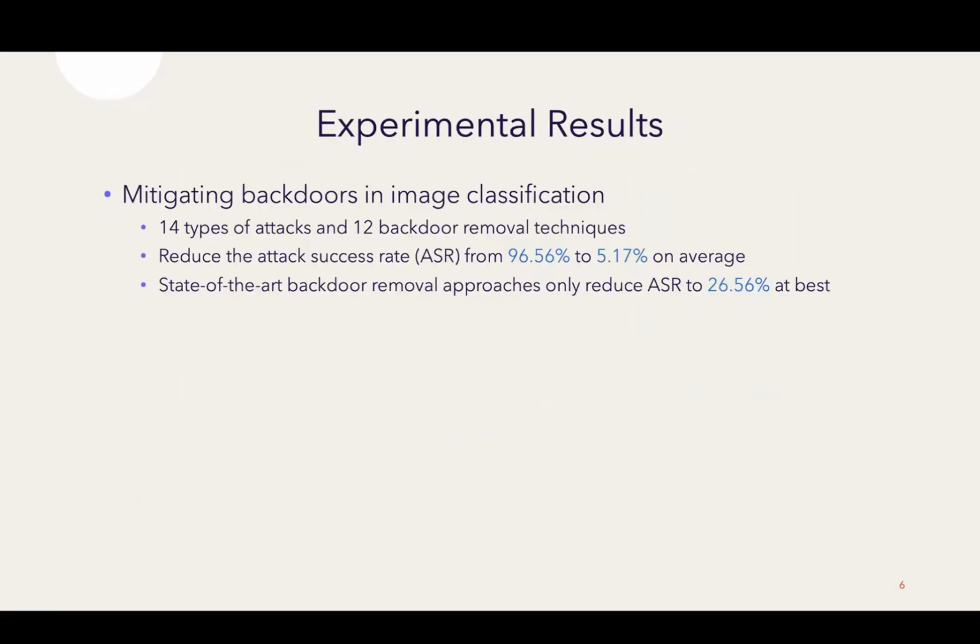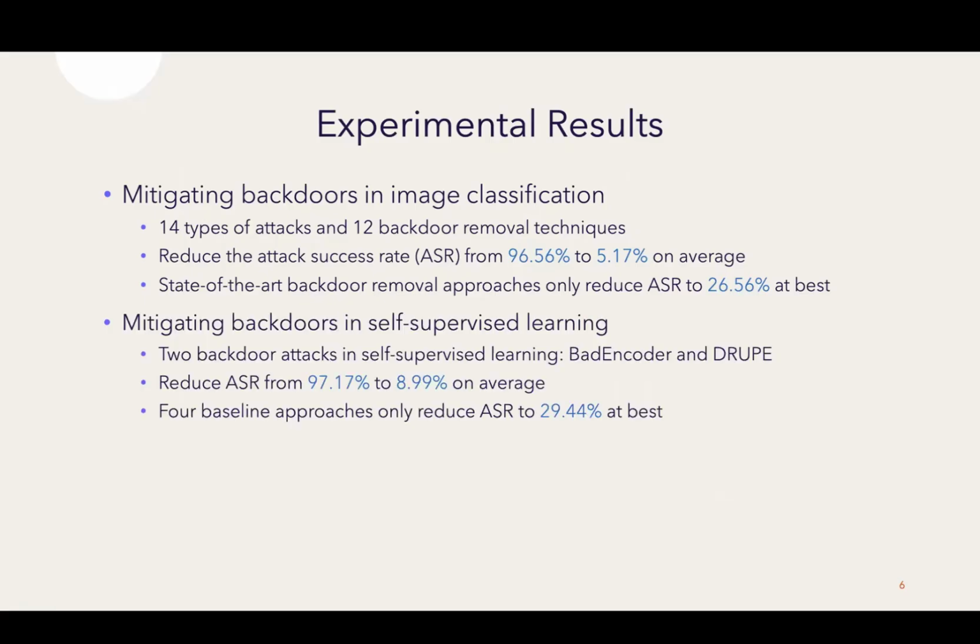We conducted experiments on 14 types of backdoor attacks and compared with 12 existing state-of-the-art backdoor removal methods. Our method can reduce the attack success rate from 96% to around 5% on average, and the baseline methods can only reduce the attack success rate to 26% at best. We also apply our technique to self-supervised learning, and it can reduce the ASR from 97% to around 9%, and the baseline methods can only reduce the ASR to 29% at best.